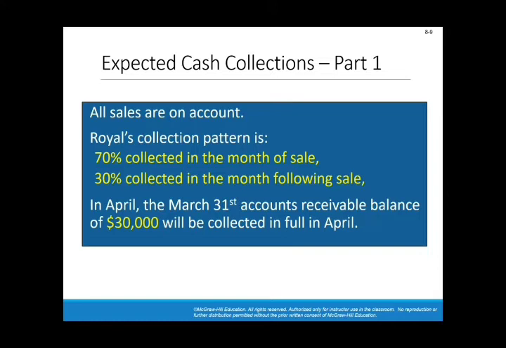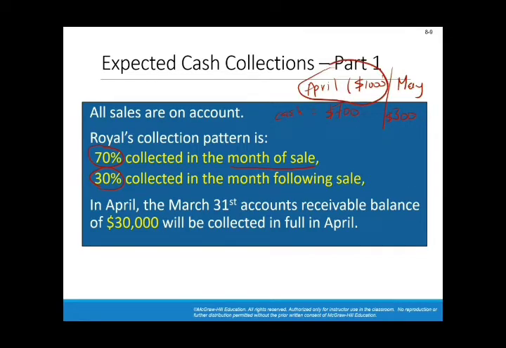Now, the given also says, the history of the company says that you are expected to collect 70% of the total sale in the same month of the sale, and 30%, which is the remaining, in the following month. So assume that you made a sale of $1,000 in April. The cash in April will be equal to 70%, so $700, and the 30% will be collected in the next month, which is May. So in May, you will collect the $300 from April's sales.